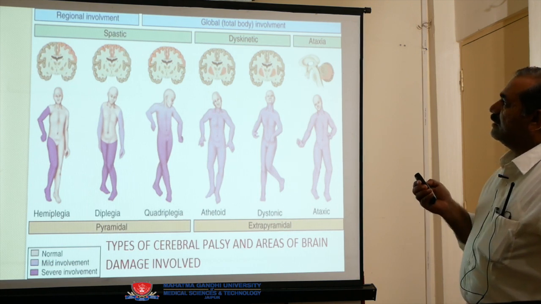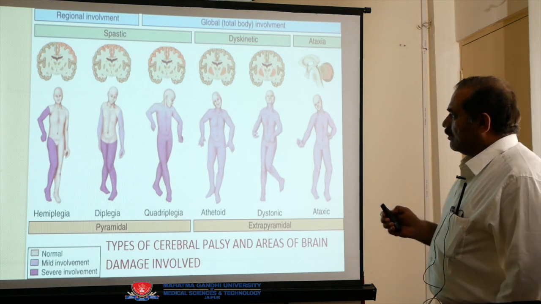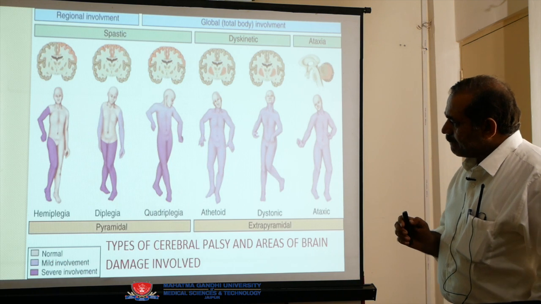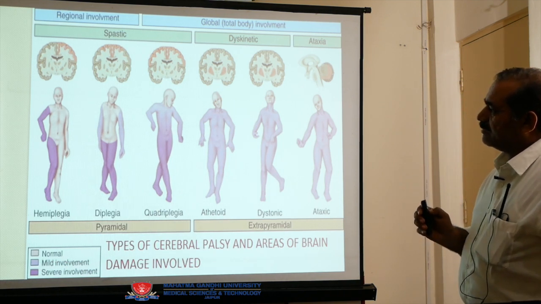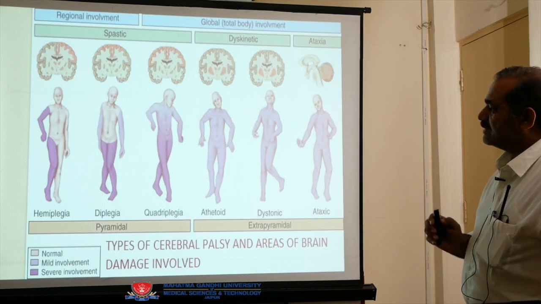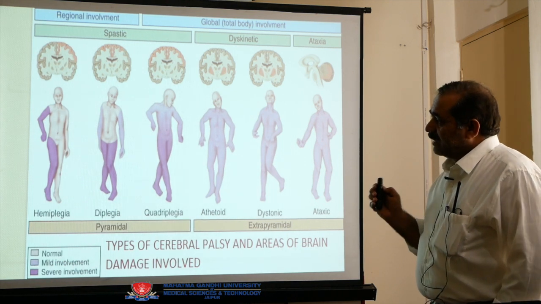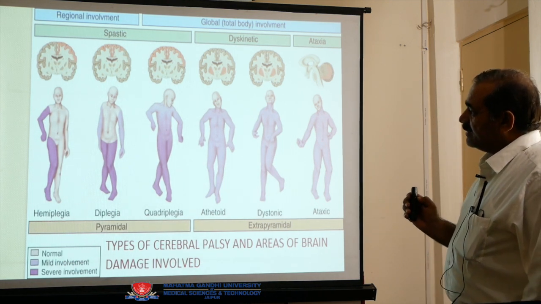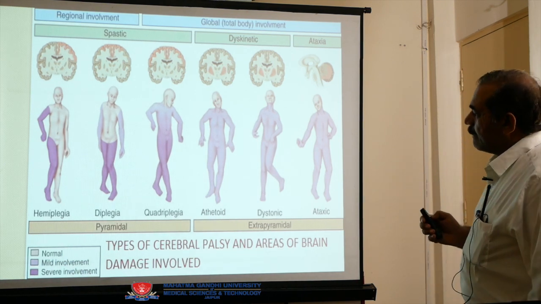Now you can see the regional involvement. What is hemiplegia? Hemiplegia means one-sided involvement, the upper limb and lower limb of the same side. Diplegia means upper limb and lower limb both are involved, but the lower limb is more involved compared to the upper limb.